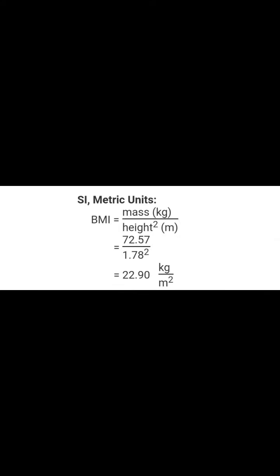To find out the BMI, we need to know the exact weight of a person and the exact height of a person. There are some precautions while measuring the body weight and height of a person. While taking the weight, the person should wear minimum clothes.